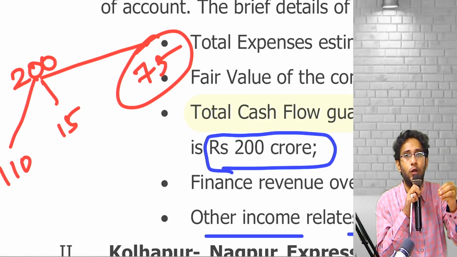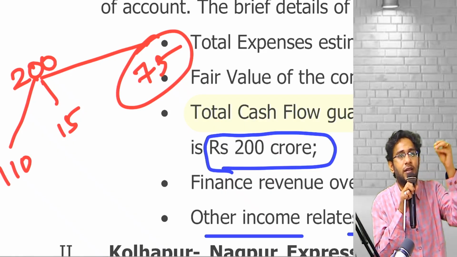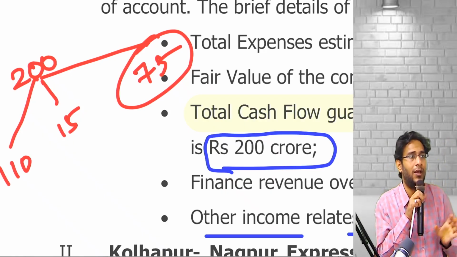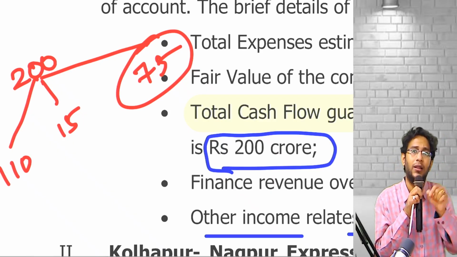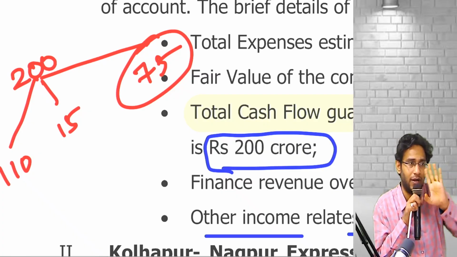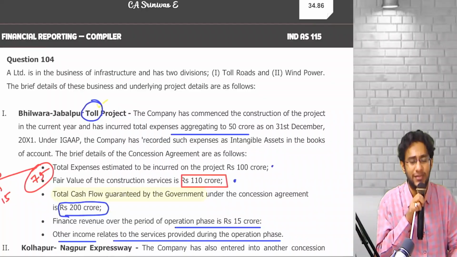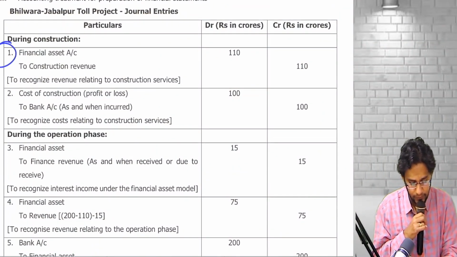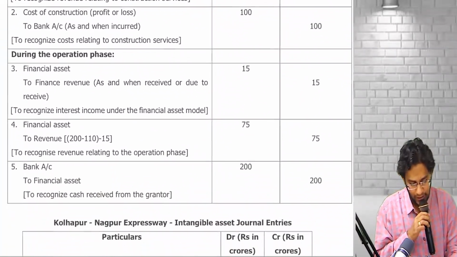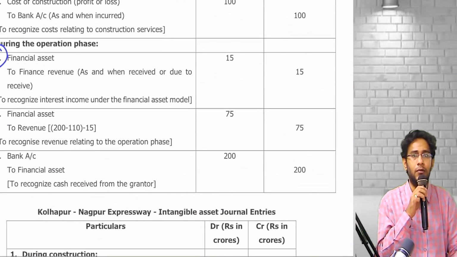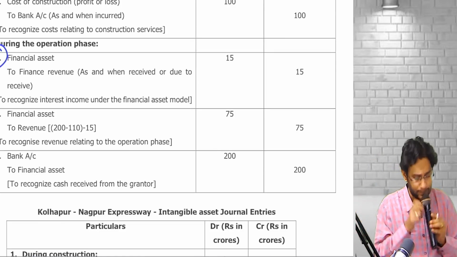Why? The government is going to pay me cash. Since the government is going to pay me cash, I have to recognize a financial asset account debit to revenue. In reality, what will happen is you will recognize a contract asset account debit to revenue. Whenever money becomes recoverable, at that time, kill the contract asset and debit a financial asset. But in this sum, year on year data is not given. But the fellow is still asking for entries. That's why in the answer you see financial asset account debit to construction revenue with an amount of 110. And then again, the interest income entry. Under Ind AS 109, interest income, what is the entry? Financial asset account debit to interest income.